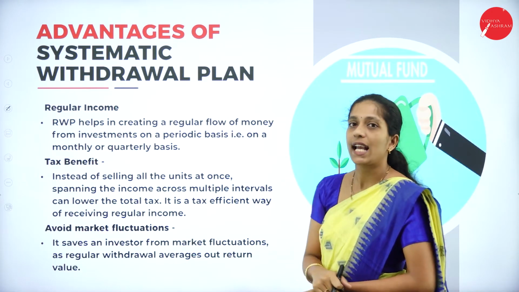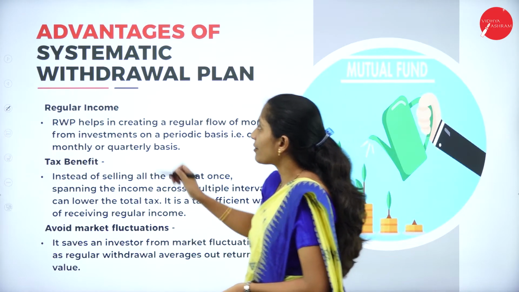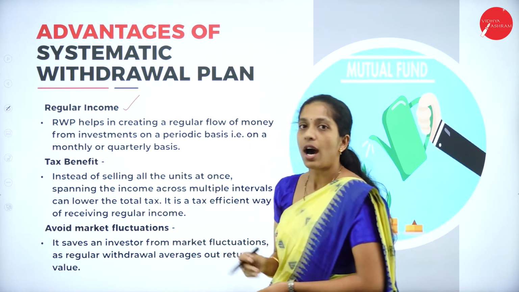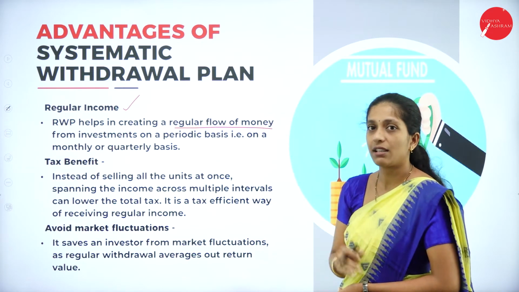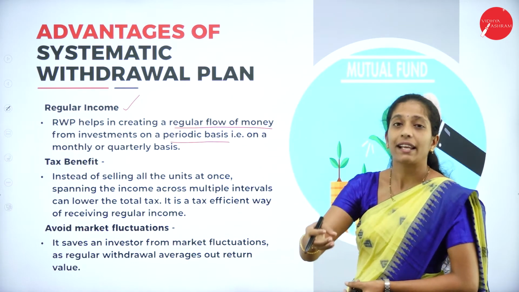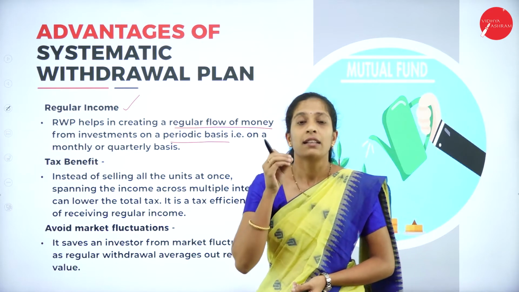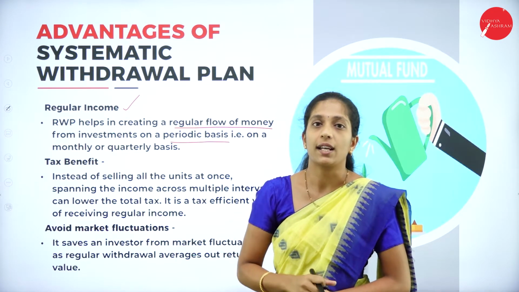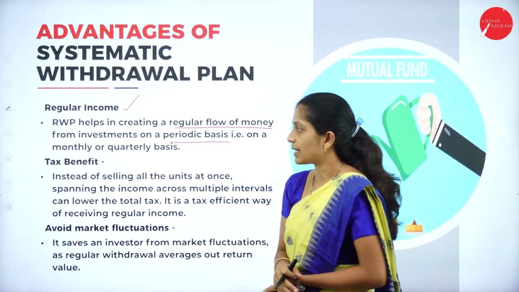Now let us see what are the advantages of SWP or RWP. The first one is regular income. RWP helps in creating a regular flow of money from investment on a periodical basis. In the sense, they can withdraw a certain amount of money on a regular basis. That is, the units can be withdrawn on a regular basis. So it creates a regular income for the investor.